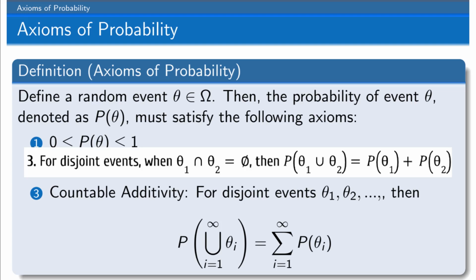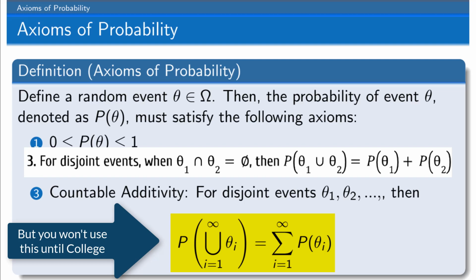And our third axiom is specifically for disjoint events. When the intersection of theta 1 and theta 2 is the empty set, meaning there's nothing in common between two separate events, then the probability of the union of those events would equal the probability of the first event added to the probability of the second event. An even more formal way of writing that would be with this big U and this summation.